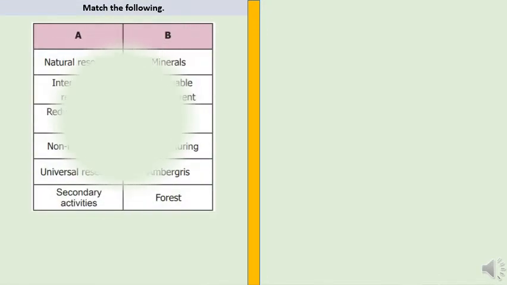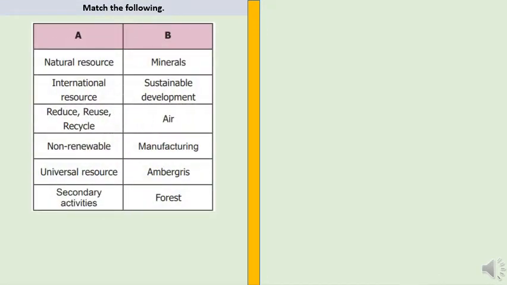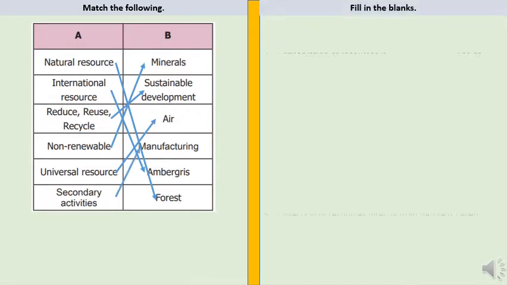Okay, here we have book back exercises. Match the following. Natural resource is forest. International resource is ambergris. Reduce, reuse, recycle is sustainable development. Non-renewable is minerals. Universal resource is air. Secondary activities is manufacturing.